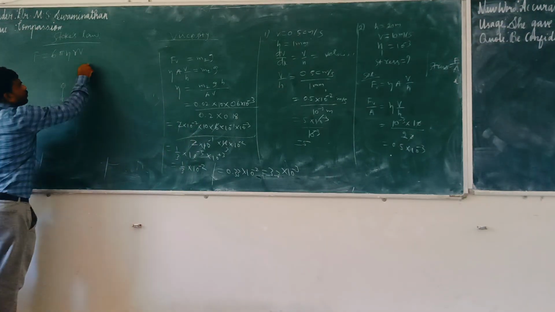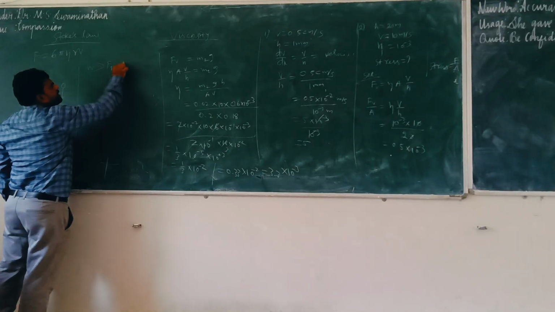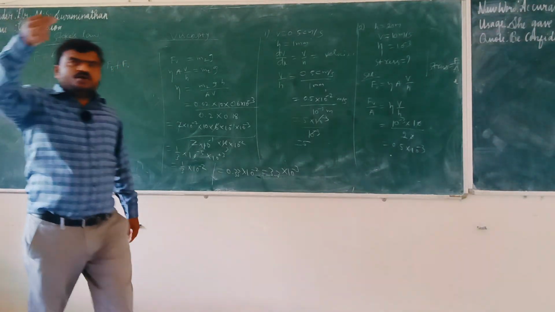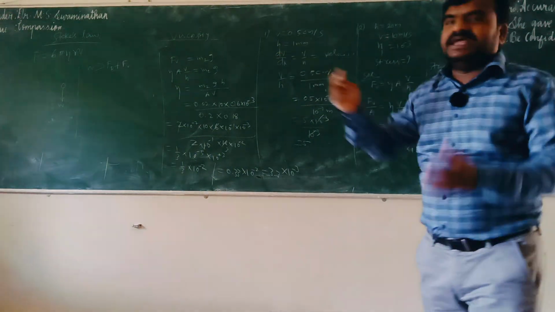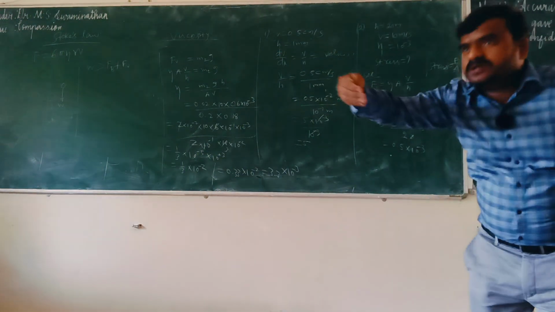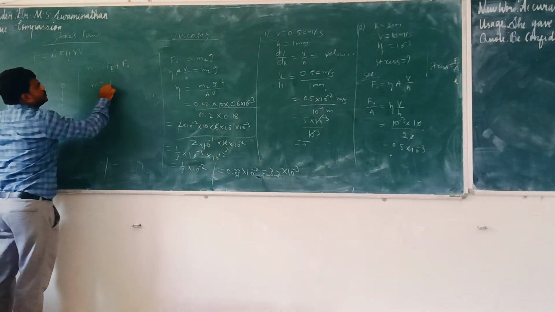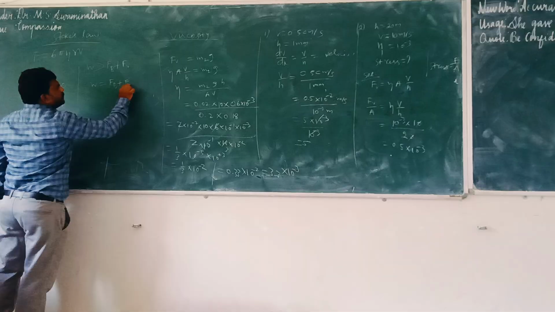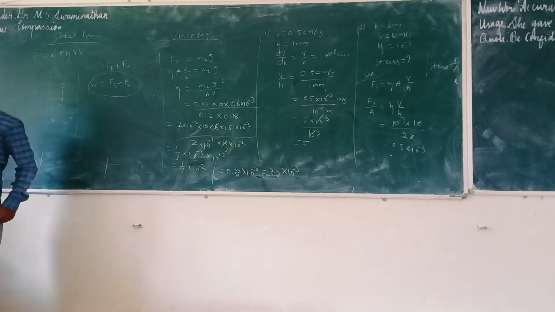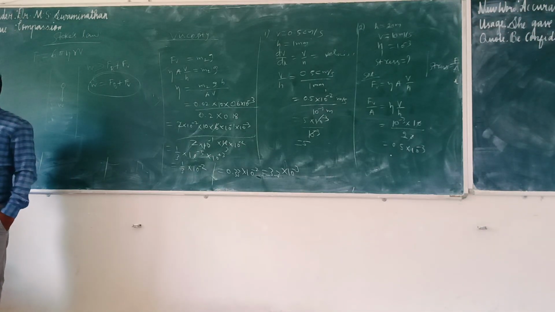Initially, W is greater than FB plus FV, for the first 2 seconds. W will be greater, that's why it accelerated. Slowly, why is it maintaining a proper speed? Because W is equal to FB plus FV. When they are equal, it can't accelerate. It will maintain a proper speed.